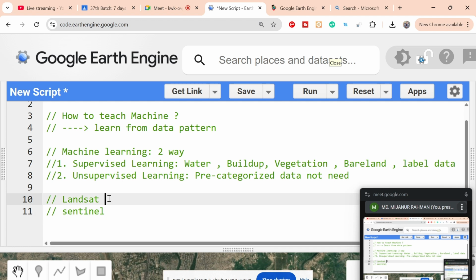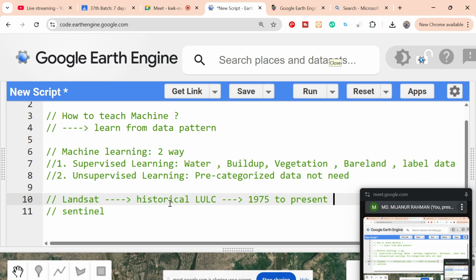Landsat is very useful when you work with historical land use, land cover classification. Suppose you need data from 1980 to the present, and sometimes we find data from 1975 to the present.